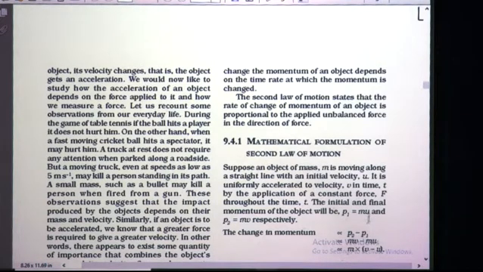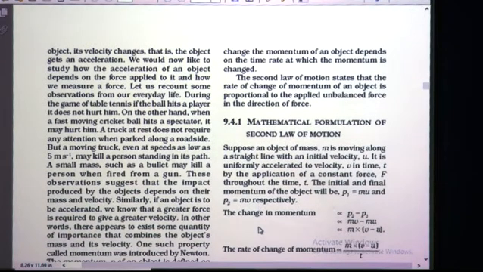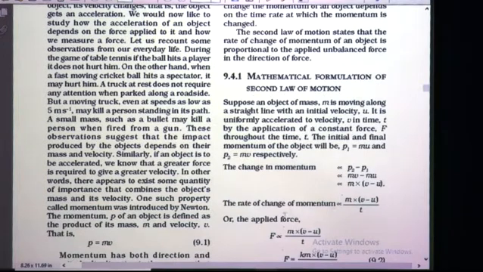Why here u is taken? Because this is initial momentum. So, we have to consider here initial velocity. And similarly, for final momentum, we consider it as P2 and its formula is P2 is equal to mv. So, what is v here? It is final velocity. Now, the change of momentum is directly proportional to P2 minus P1.